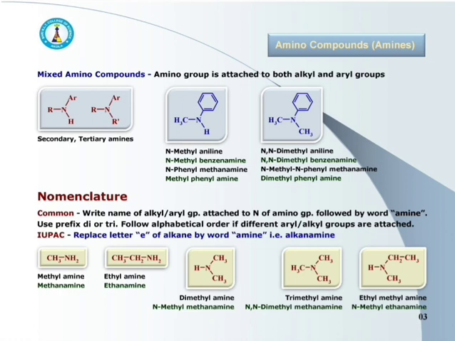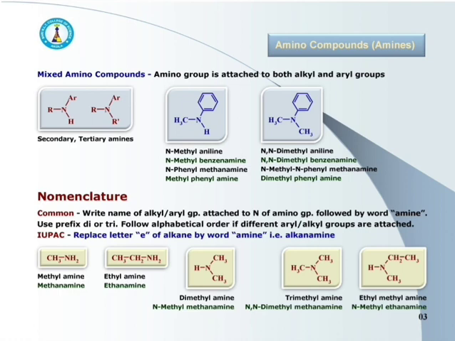In second example, two alkyl groups, that is two CH3 and one phenyl group, are attached to nitrogen. This one is mixed tertiary amine, and its name is either N,N-dimethylaniline, N,N-dimethylbenzenamine, N-methyl-N-phenylmethanamine, or we may call it dimethylphenylamine.